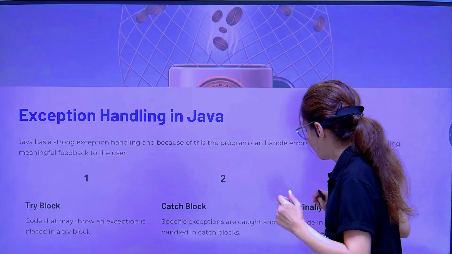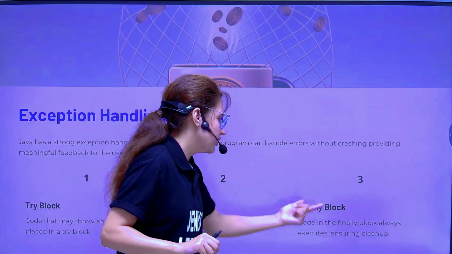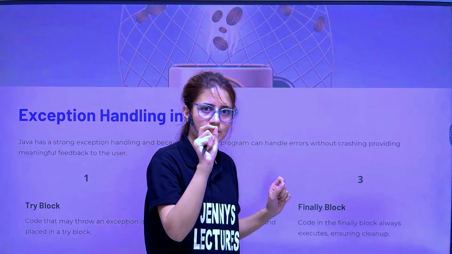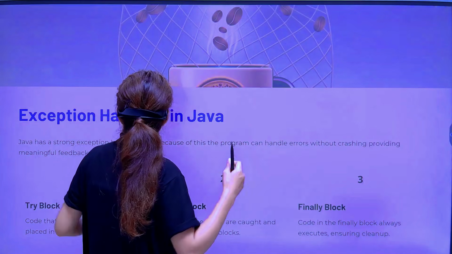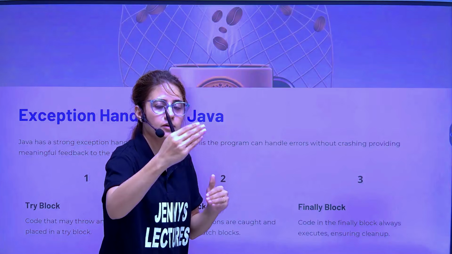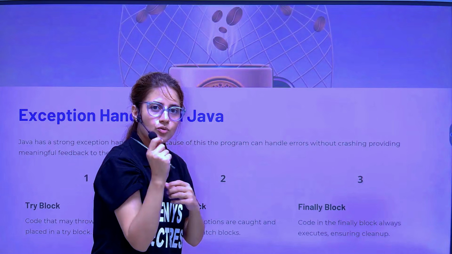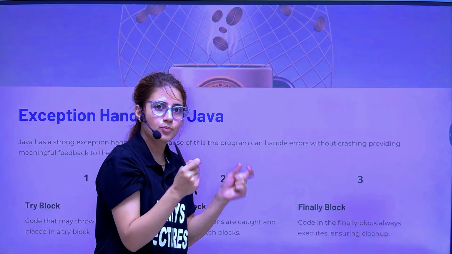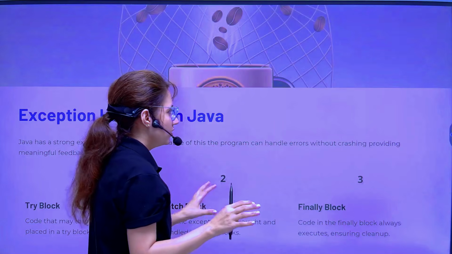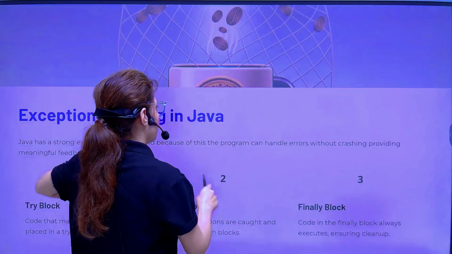And then we have a finally block. The code in the finally block always executes, ensuring cleanup. In detail, I'll show you these things when we're discussing exception handling. Because of this feature, we can manage runtime errors, the errors that can come during runtime, more sophisticatedly, so that the program continues running without crashing. If you're not getting it in detail, don't worry. We'll see in a separate chapter what exception handling is.